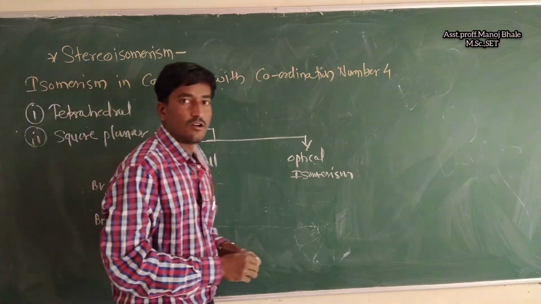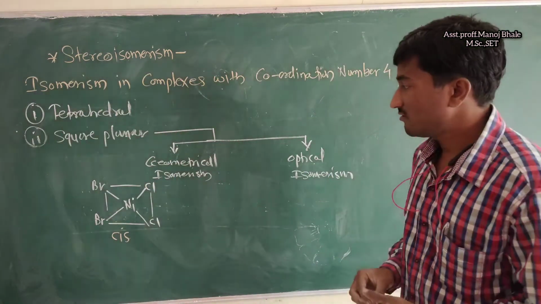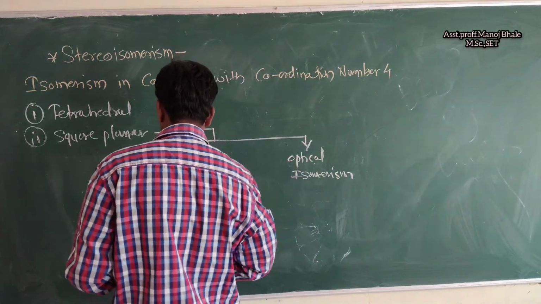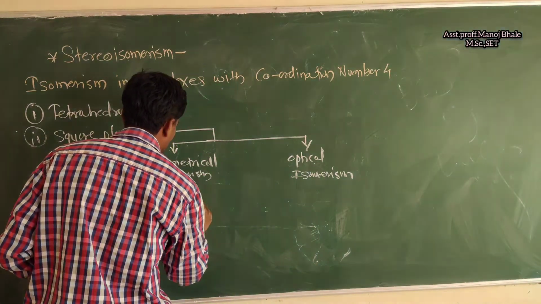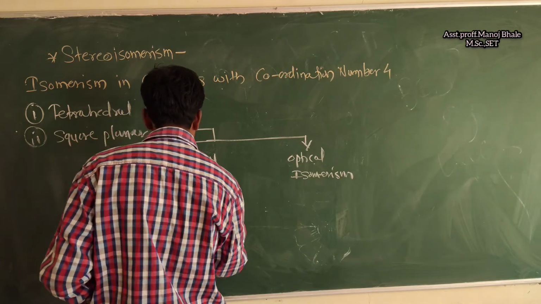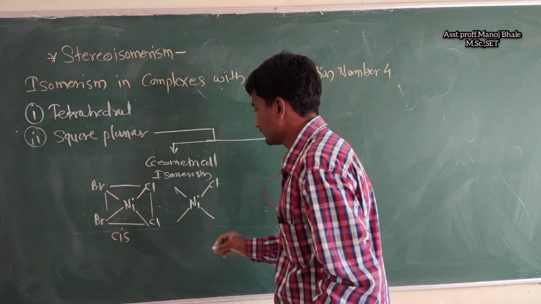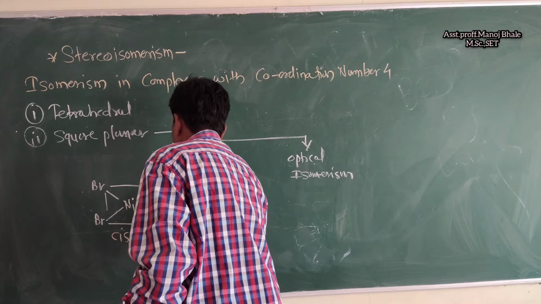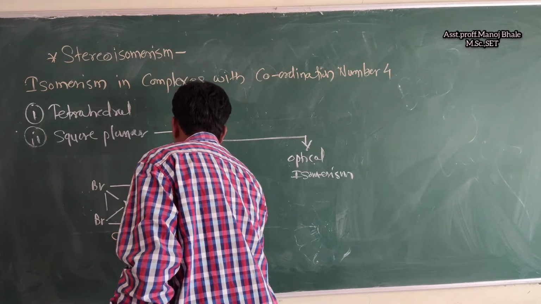There is also another form present, that is trans. I am using the same structure, just changing positions. One chlorine, another chlorine, Br.